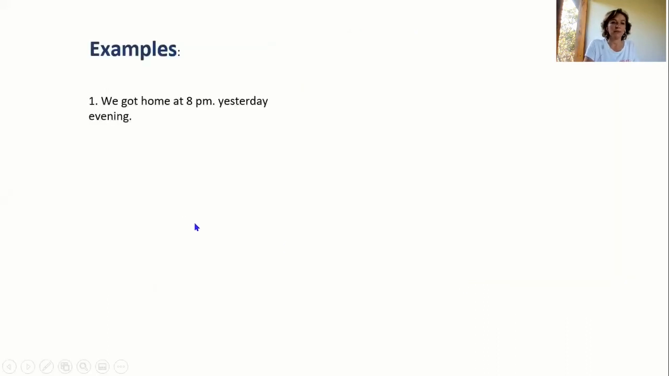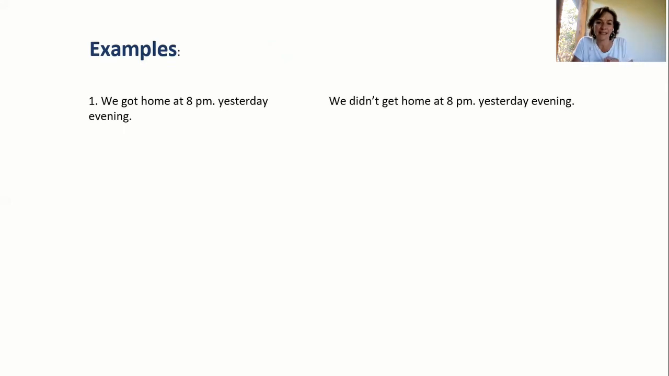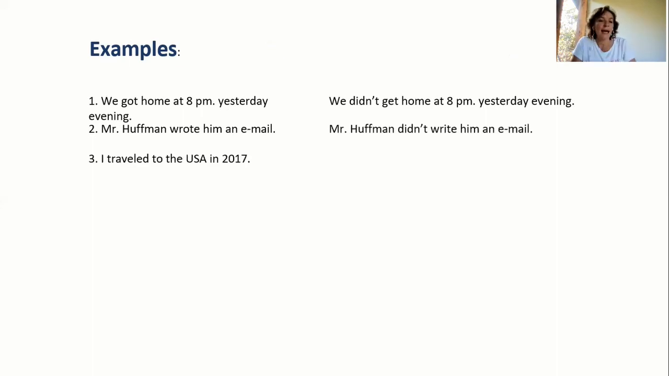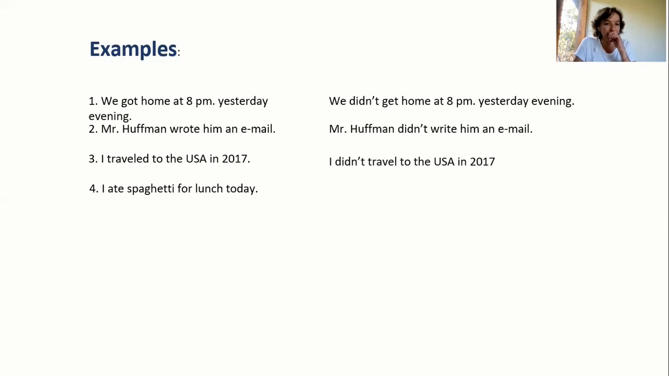Let me give you some examples. For example, we got home at 8 p.m. yesterday evening. In the negative, we didn't get home at 8 p.m. yesterday evening. Mr. Hoffman wrote him an email. Mr. Hoffman didn't write him an email. I traveled to the USA in 2017. I didn't travel to the USA in 2017. I ate spaghetti for lunch today. I didn't eat spaghetti for lunch today.